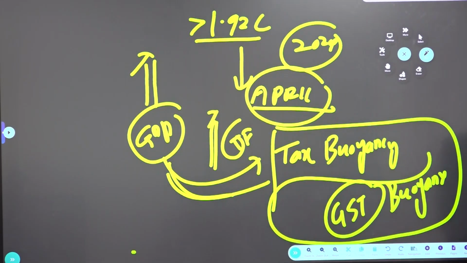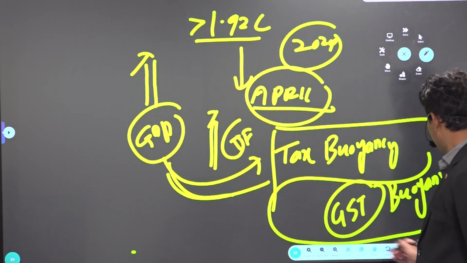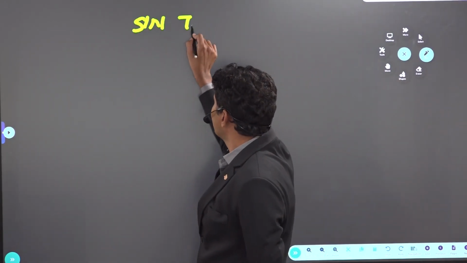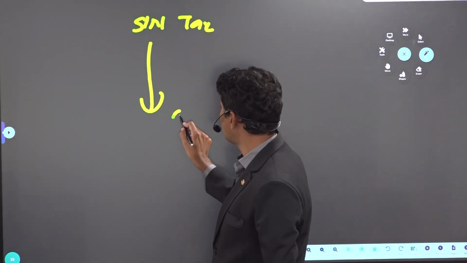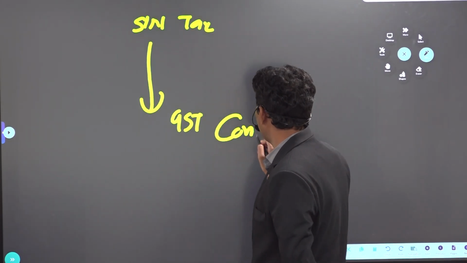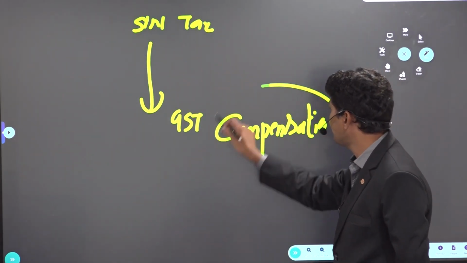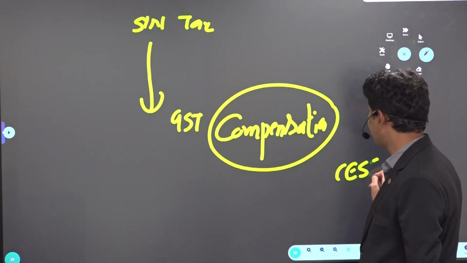Recently, Madam Nirmala Sitharaman said that sin tax will be collected on consumption of harmful goods as GST compensation cess. Look at the word. Who is supposed to pay GST compensation to the states? Center.